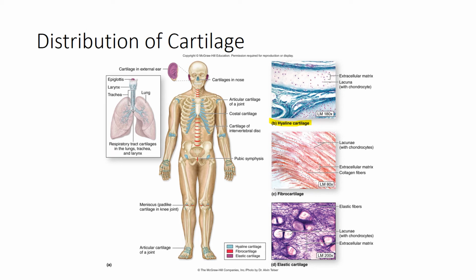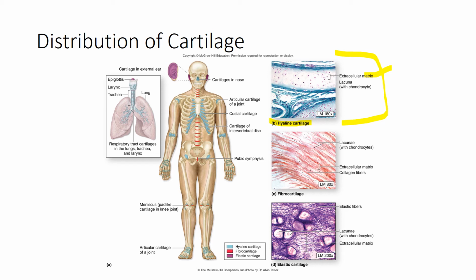Now, when we look at it, it has a glassy-like appearance because of the extracellular matrix. That's due to the protein filaments found within it. Collagen is the abundant protein fiber that we find, but there are also other proteins that help to give it this translucent appearance.